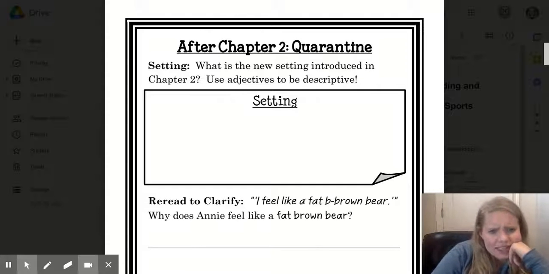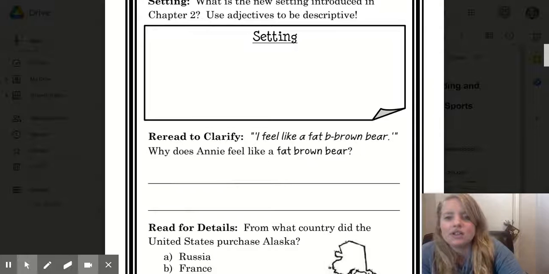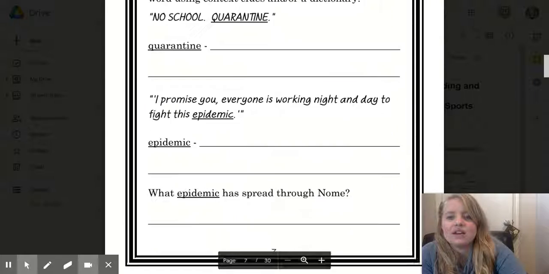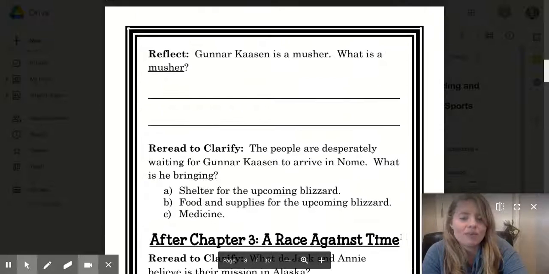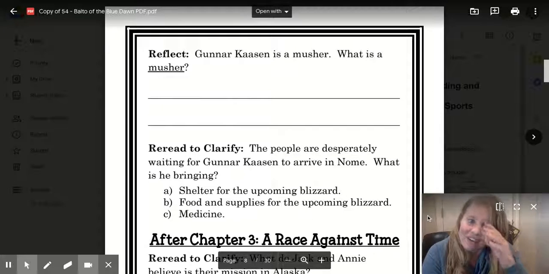So what time did this happen? And I don't mean time of day, I mean year. What year did this happen in? That's right. Now, where is it taking place? That's right, Alaska. Perfect. All right. Make sure, scholars, that you stop after reread to clarify.